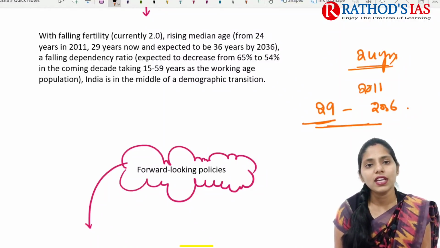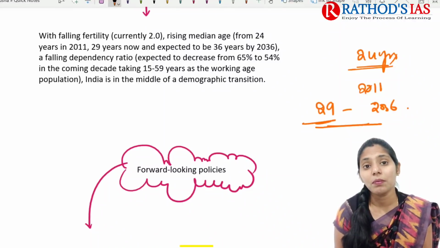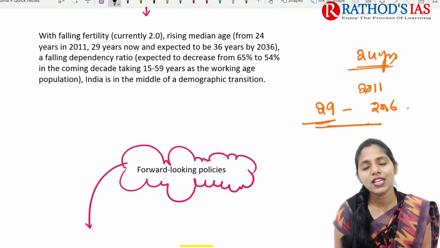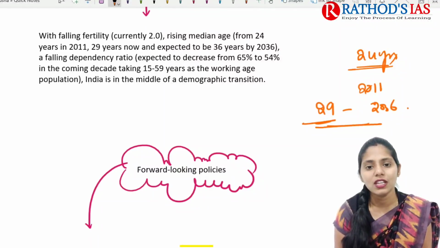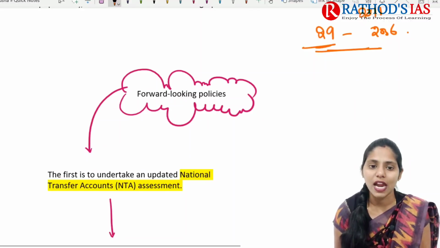And we can see that the dependency ratio is decreasing from 65% to 54%. That means the working age people of 15 to 59 years are growing. So we can say India is in the middle of its demographic transition.